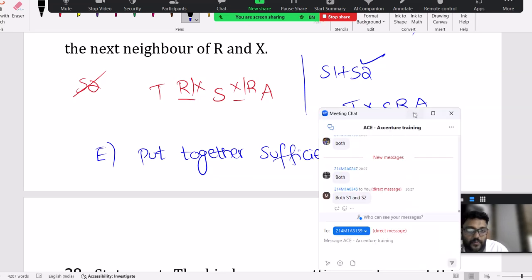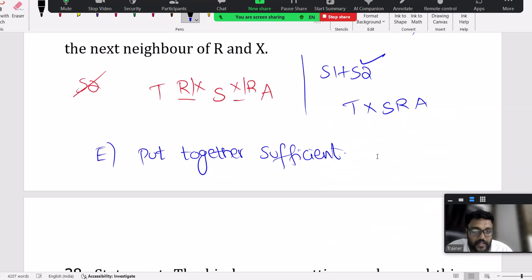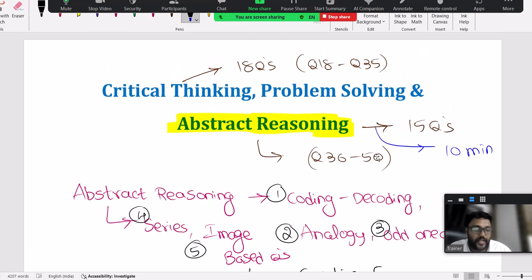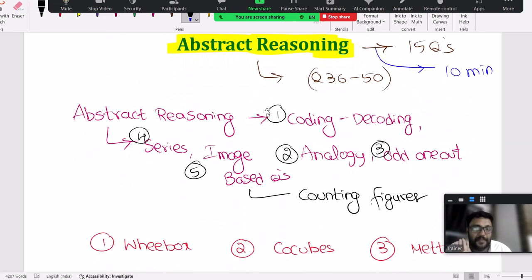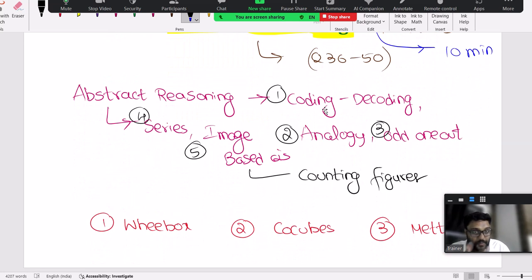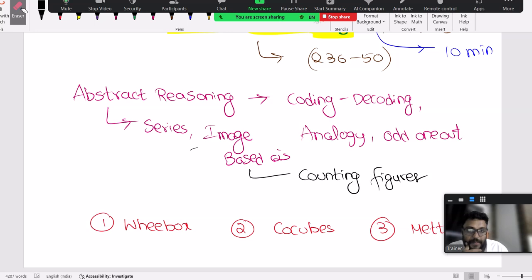Okay, so we stick to the given syllabus. As mentioned, you can check it out again. These topics, at least one or two questions we discussed minimum. Coding and decoding, a couple of questions we discussed. Series, wrong term, wrong number series we discussed. Series related images also we discussed. Analogy we discussed. Add one out we discussed. I hope you understand these topics.